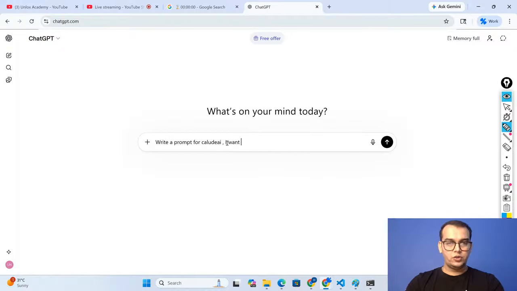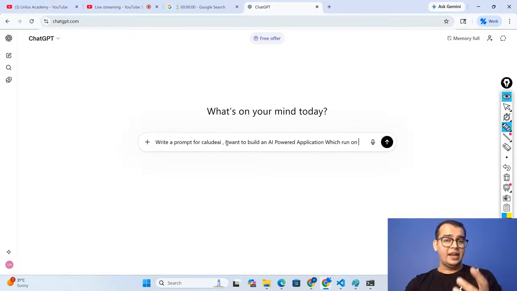I want to build an AI powered application which runs on web. Or if you don't want web, you can just tell it that you want to create an AI powered application using N8N as well, okay.